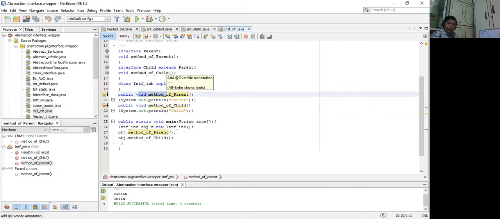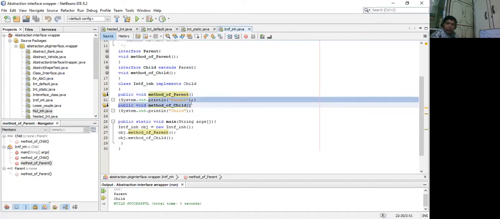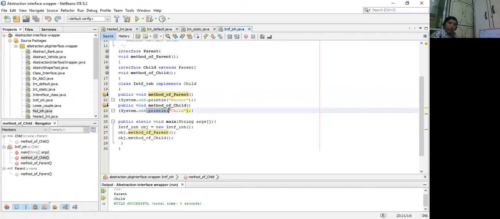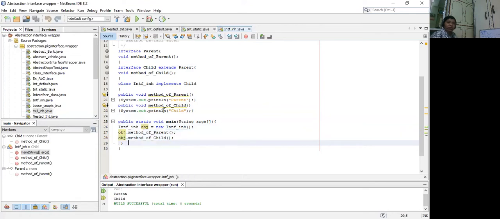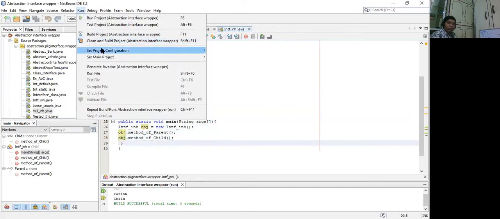So we are overriding the same here, public void method underscore of underscore parent, and we are simply printing that it is a parent. Next, we are overriding the abstract method of the child interface, and we are printing a child. The next lines of code are public static void main string argument. We are creating an object of the particular class interface inheritance using new keyword and default constructor of the same class. Using that object, we are calling both the overridden methods that got their definition inside that class. So let's see what the output is coming to be.